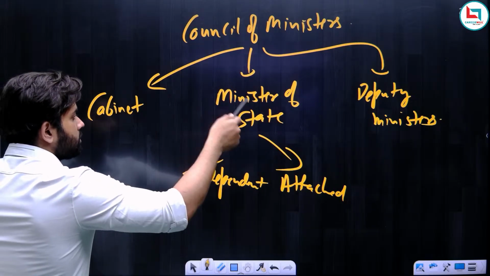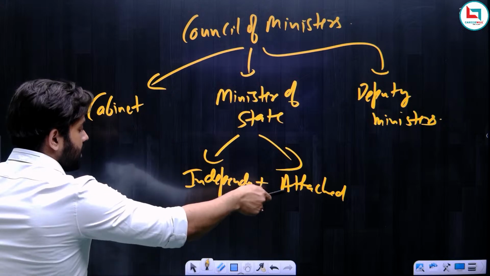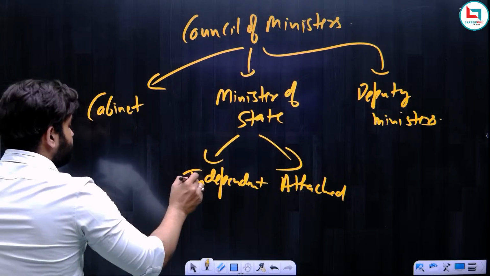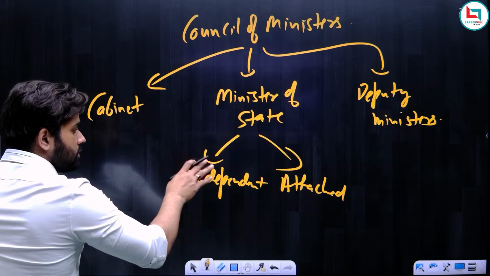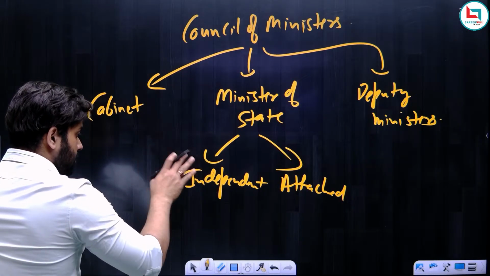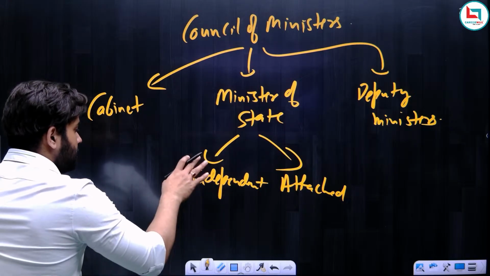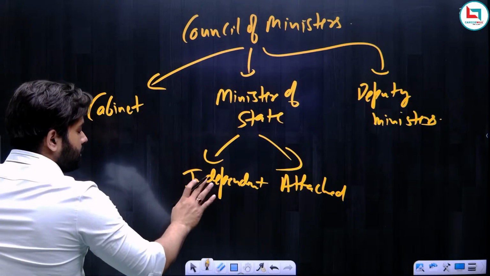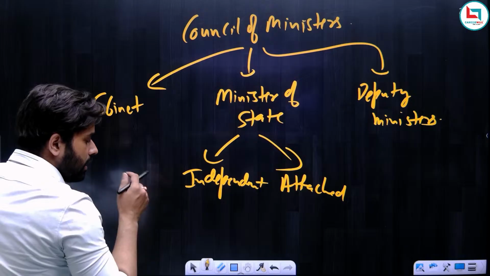Then the second is the Minister of State. Now the Minister of State is of 2 types. The first is independent, the second is attached. Here independent means he is independent of the cabinet minister. If he has been given a ministry or department, he will be able to run that ministry independently. He is not dependent upon the cabinet minister. Whatever charge he has been given, he will be responsible for that charge, be it a ministry or department.